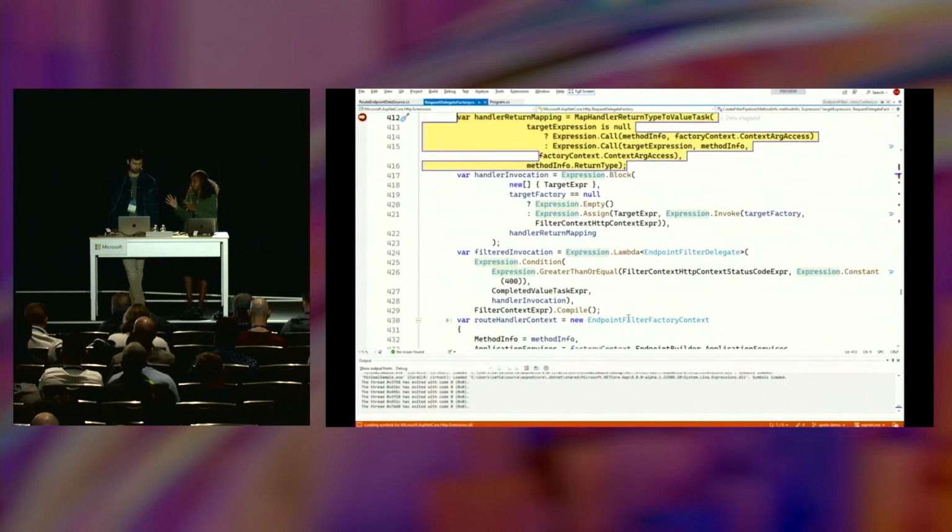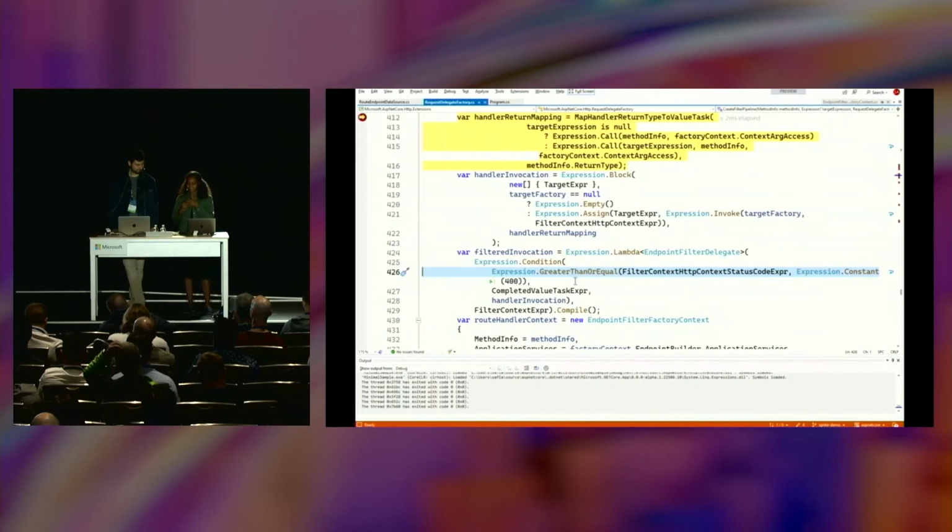Now, Stefan, you might notice that there's kind of an interesting expression here. It looks like there's a condition that is evaluating the status code. And if it's 400, we don't invoke the handler. And if it isn't, then we do invoke it. So this is actually something really important to note about the invocation order of these things: binding happens first.